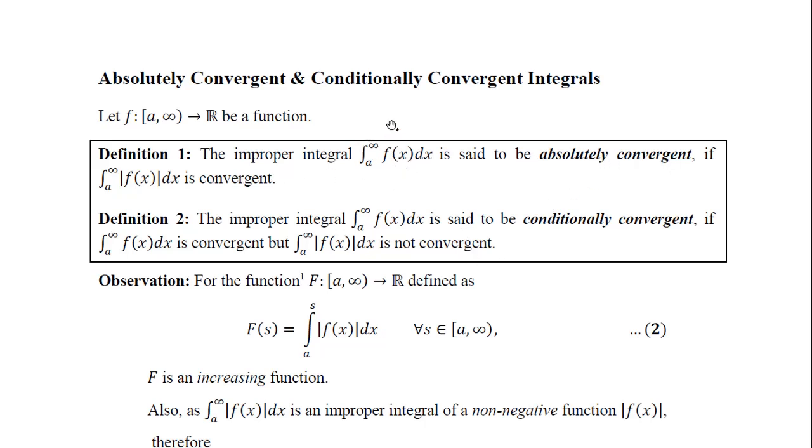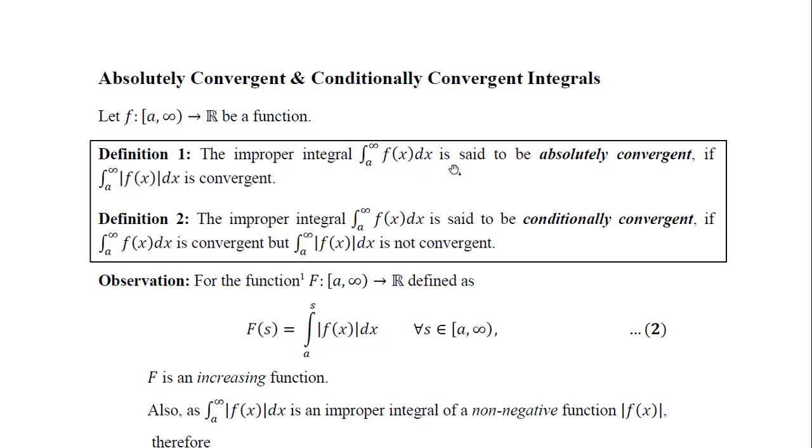Now, when this non-negativity condition is relaxed, the function may be negative in this domain. What can happen is, we will say that this improper integral is absolutely convergent if the absolute value of the function, that is mod f, the composite of the modulus function and the f function, is considered. If we find that integral is convergent, then we say the original integral is absolutely convergent.